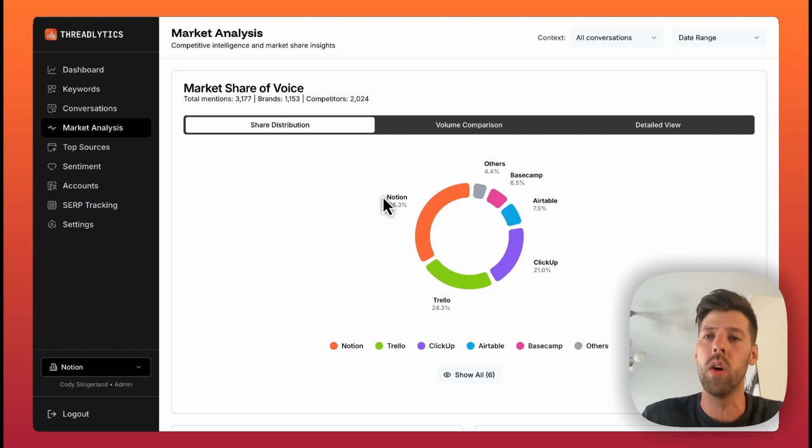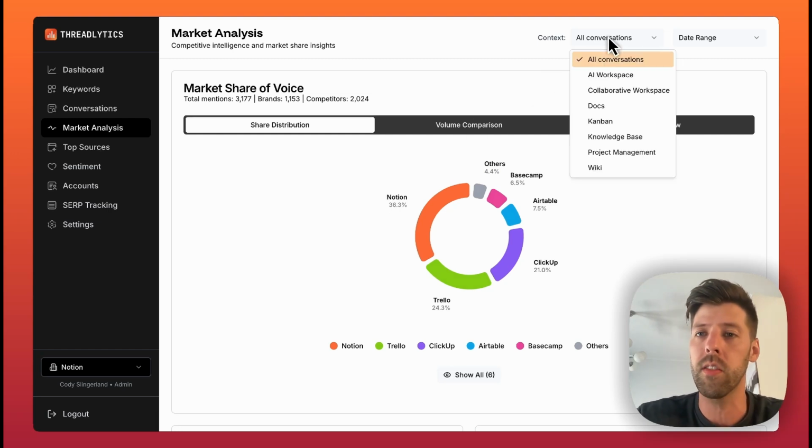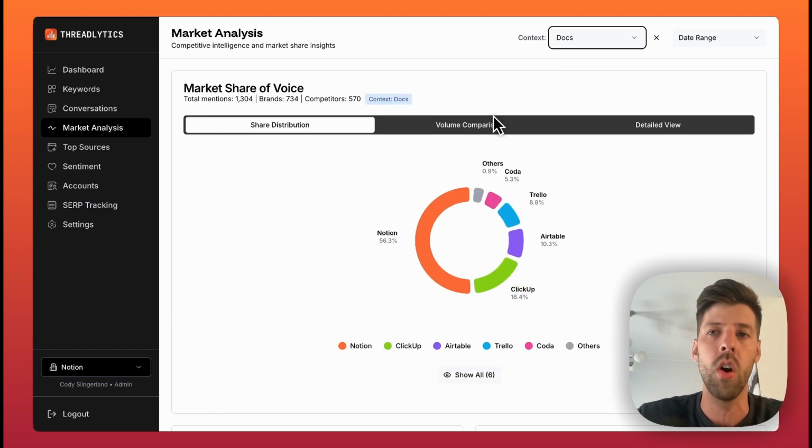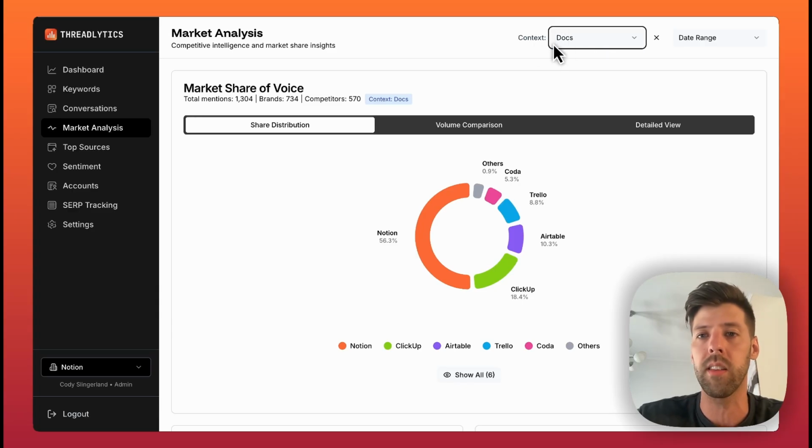But if we wanted to take a look at some different topics, for example, docs. So this is saying whenever the keyword docs is mentioned with one of these, either brand or competitor keywords, what is the share of voice? So we can see when we change that, Notion's share of voice actually increases when this topic or term is mentioned. So this can help you understand what is your share of voice and control around those different terms or phrases or topics that you care about.